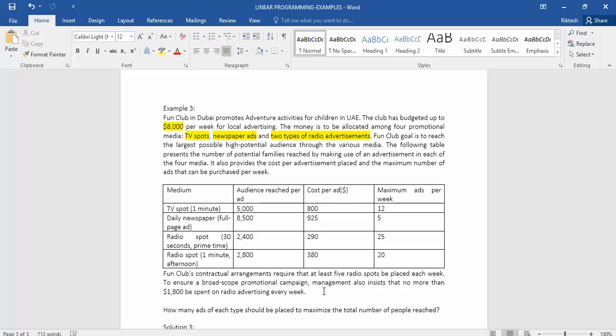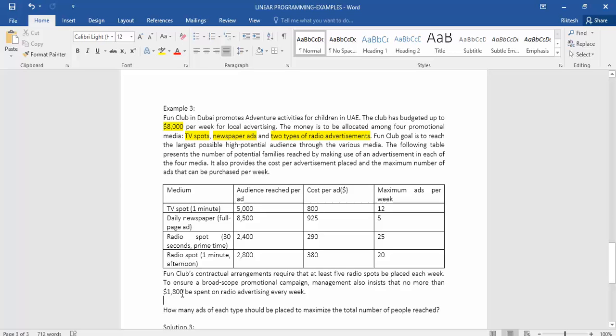So this company cannot expend more than $1,800 for radio advertisements. So these two lines also depict constraints. We should have a minimum of 5 or more advertisements in both of these radio channels, and under any given circumstances we cannot expend more than $1,800 on radio advertisement each week.